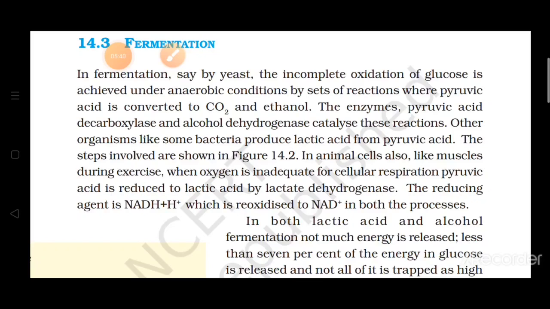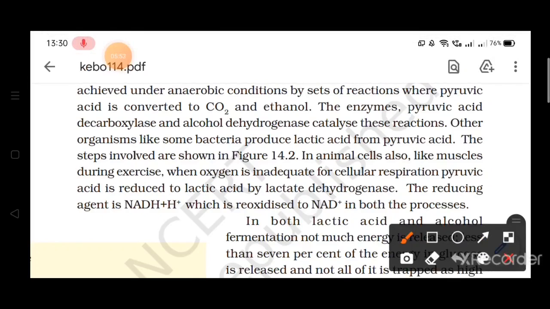And then at that time our muscle cells start doing anaerobic respiration, and during that process also lactic acid is produced. For the production of lactic acid, the enzyme is lactate dehydrogenase. So we have talked about two conditions: the first is the production of ethanol, and the second is lactic acid.